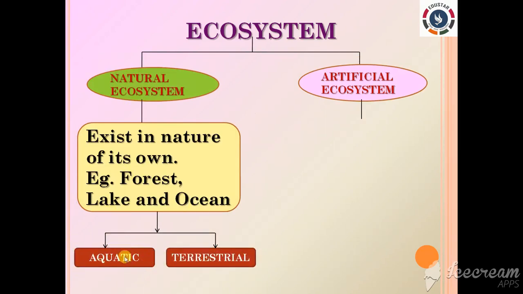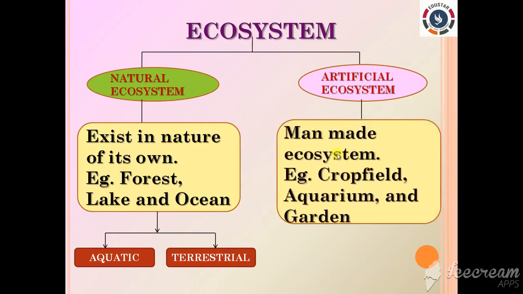What do you mean by aquatic ecosystem? That means it occurs in water bodies such as ponds, lakes, rivers, marine waters, estuaries and so on, right? And the terrestrial ecosystem occurs over land such as forests, grasslands, deserts and so on. Clear? Next, let us see the artificial ecosystem. Man-made ecosystems are also called artificial ecosystems, right? For example, a crop field, an aquarium and a garden.